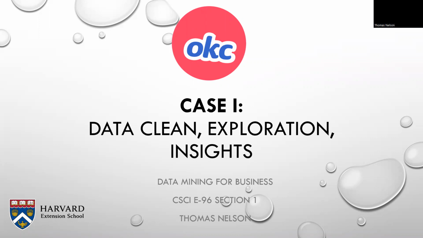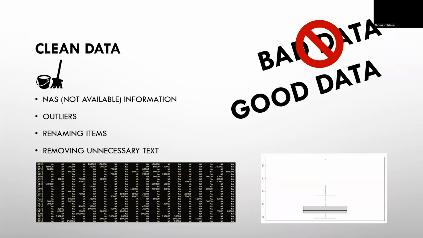This is for Case 1 for OkCupid, which covers data cleaning, data exploration, and marketing insights. After reviewing the data, I noticed a lot of non-available fields and omitted them. Others were also found in numerical features such as age and income. These were easily seen with box plots, and they were filtered down to remove the outliers as well.